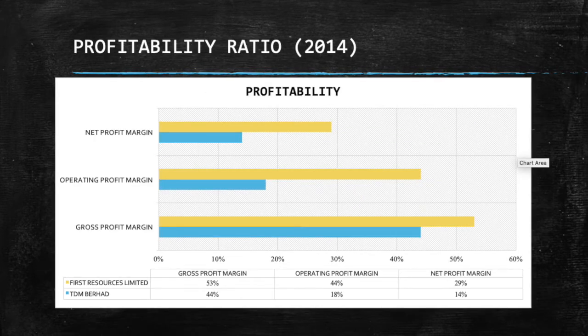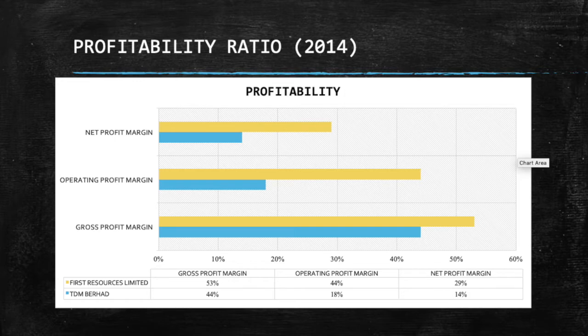The third one is the graph of profitability ratios between two companies. This bar chart from two companies, TDM Berhad and First Resources Limited, shows three types of ratio for profitability. The ratios are gross profit margin, operating profit margin, and net profit margin. In 2014, the gross profit margin for First Resources Limited is 53%, while for TDM Berhad, the gross profit margin is 44%.